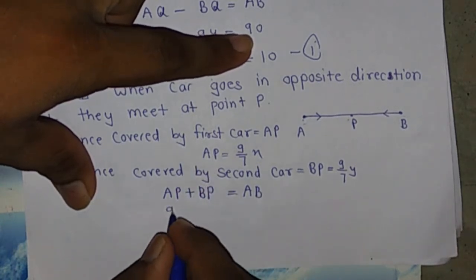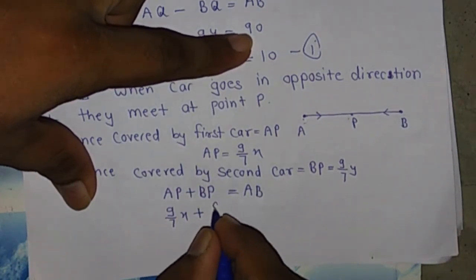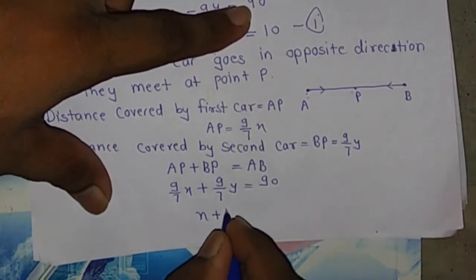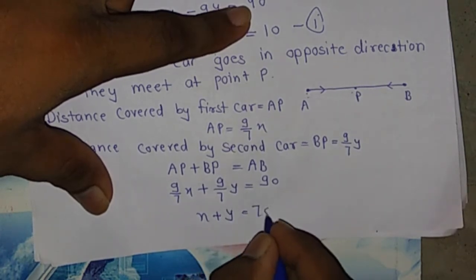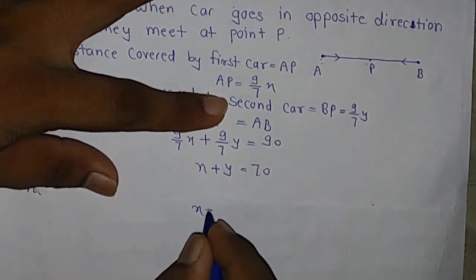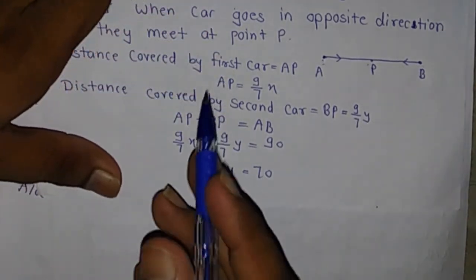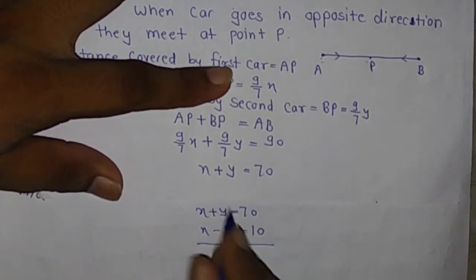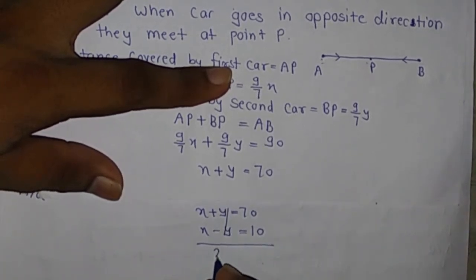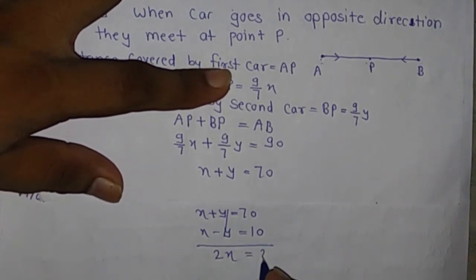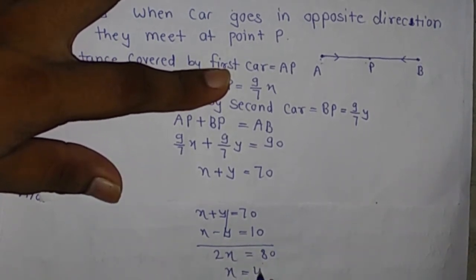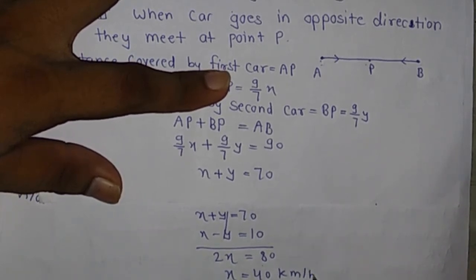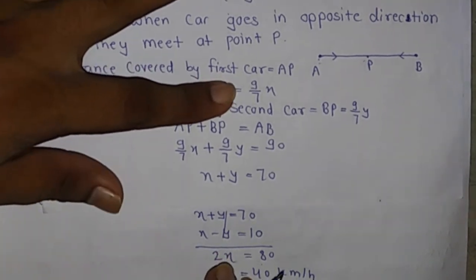the value of AP is 9/7 x, the value of BP is 9/7 y, and the value of AB is 90. Then we have x plus y equal 70. So we have x plus y equal 70 and x minus y equal 10. Add these equations, y cancels out, 2x equals 80. Then the value of x is 40 km/h. It is the speed of the car which starts from point A.